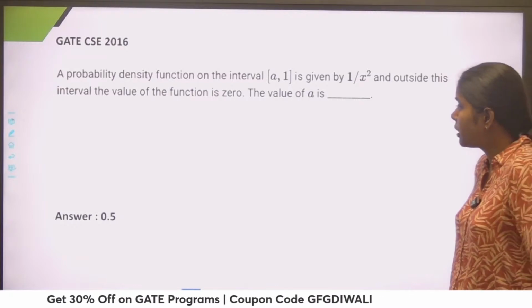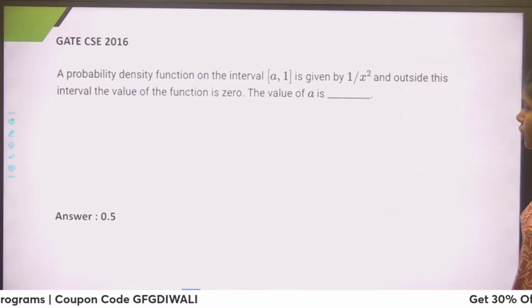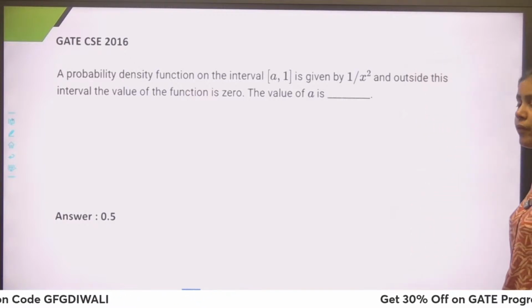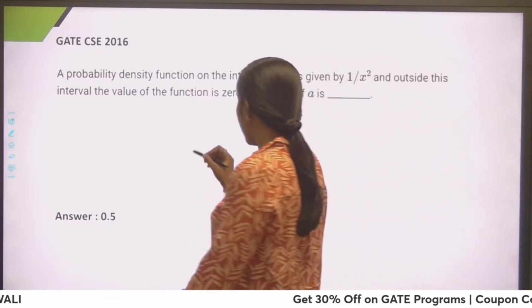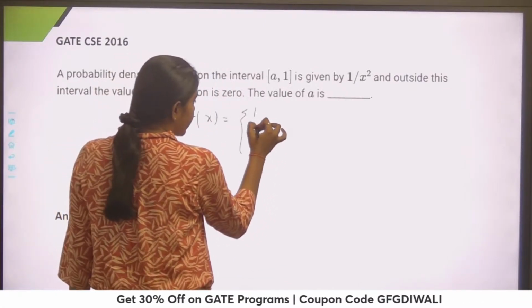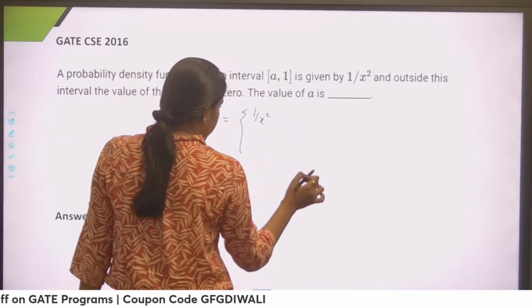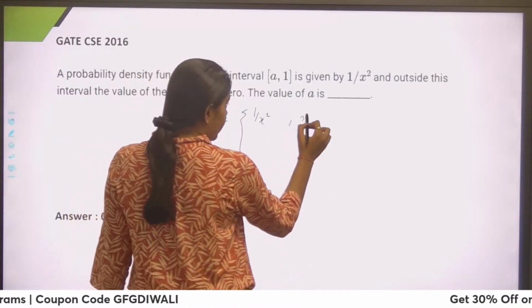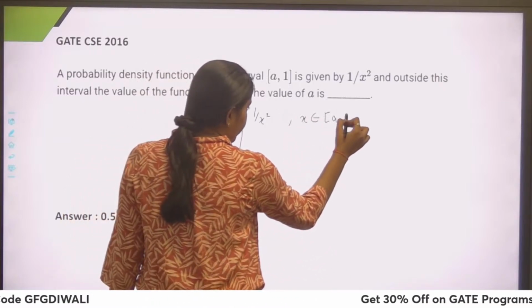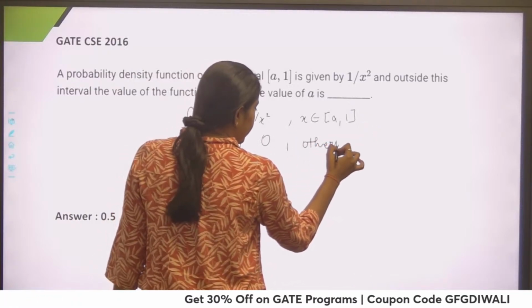Guys, so this question is saying that a probability density function on the interval a comma 1 is given by 1 by x square. So that means f of x is equal to 1 by x square when x belongs to the interval a comma 1, and it is 0 otherwise. Now they are asking the value of a.